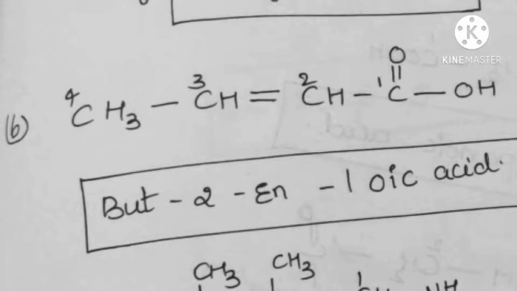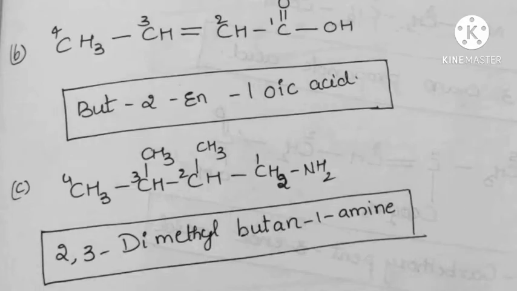And the next skeleton is like this. CH3, CH, CH3 and CH, CH3, CH2 and NH2. In this skeleton, two substituents are there and one functional group, NH2, is there. The primary suffix is amine, and all are single bonds, so ane, butane, and the numbering is 1, 2, 3, 4.